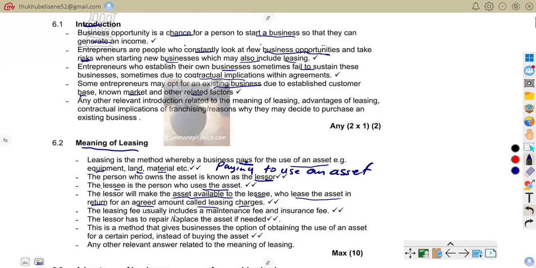The leasing fee usually includes a maintenance fee and insurance fee. So the maintenance is included. The lessor may repair or replace the asset, so the lessor has to repair and replace the asset if needed. This is a method that gives a business the option of obtaining the use of an asset for a certain period instead of buying the asset. So that is the meaning of leasing.